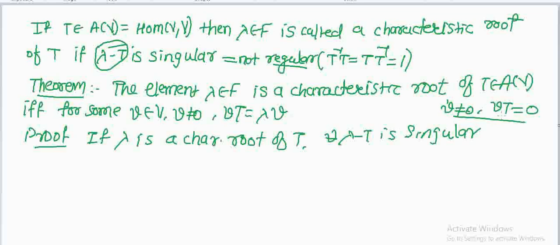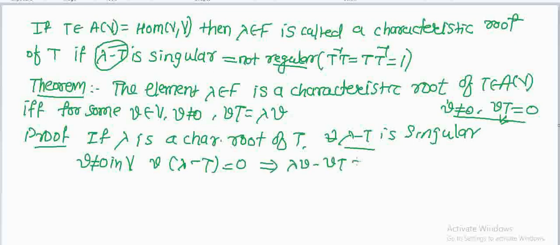This is for T a singular mapping. Now apply this theorem here. Lambda minus T is a singular mapping. So there exists a vector V not equal to 0 in capital V such that lambda minus T of V equals 0. But this implies that lambda V minus T of V equals 0, and this gives that T of V equals lambda V.